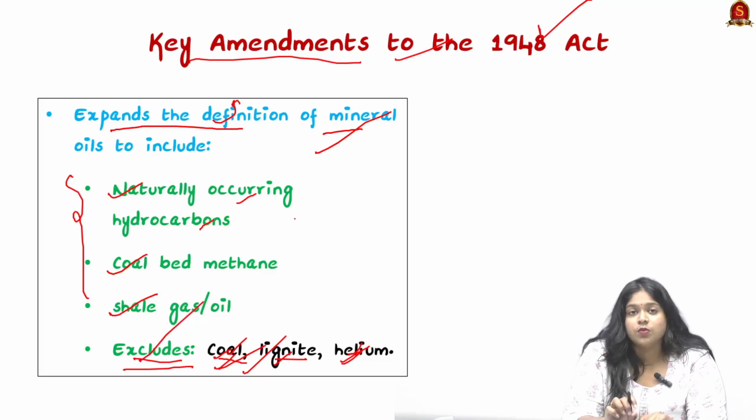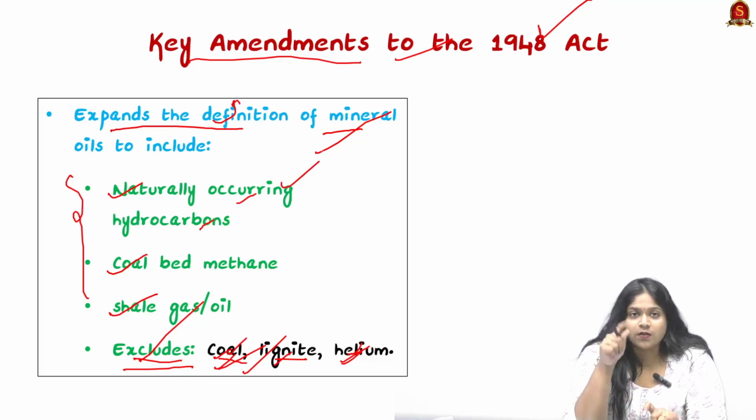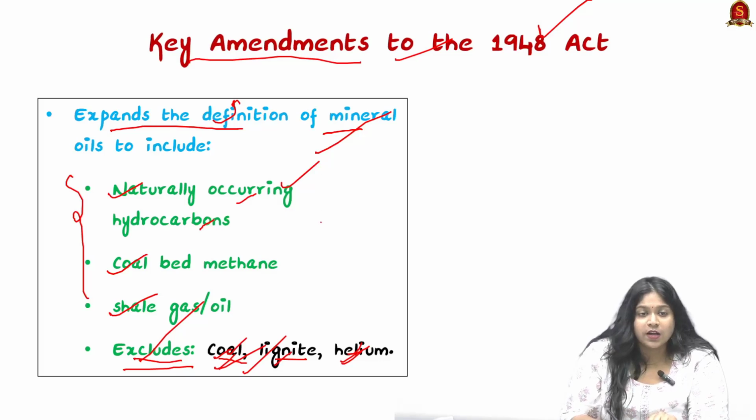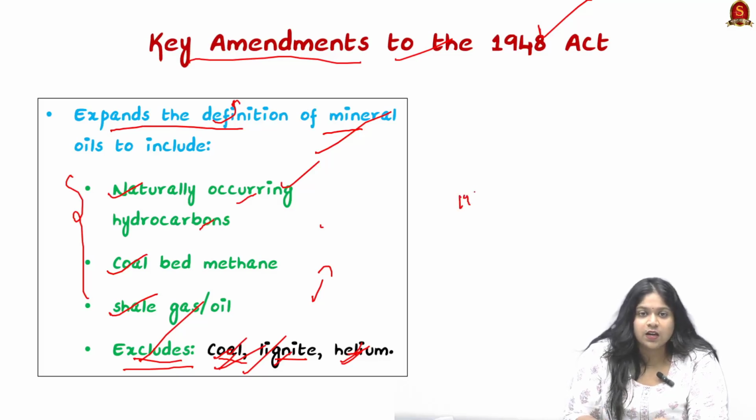The next difference is in the Act itself. For mineral oil, the Oilfield Regulatory and Development Act of 1948 is the Act, and for coal and lignite there is the Mines and Minerals Regulatory and Development Act of 1987.